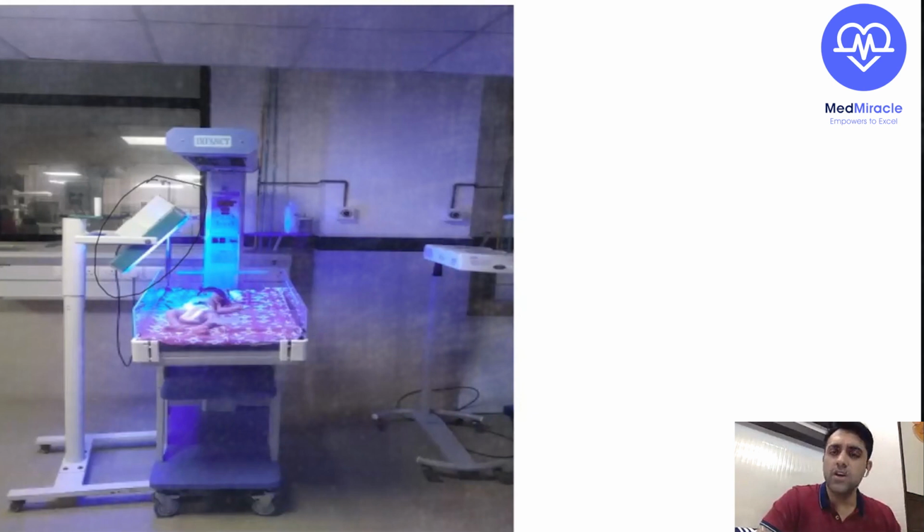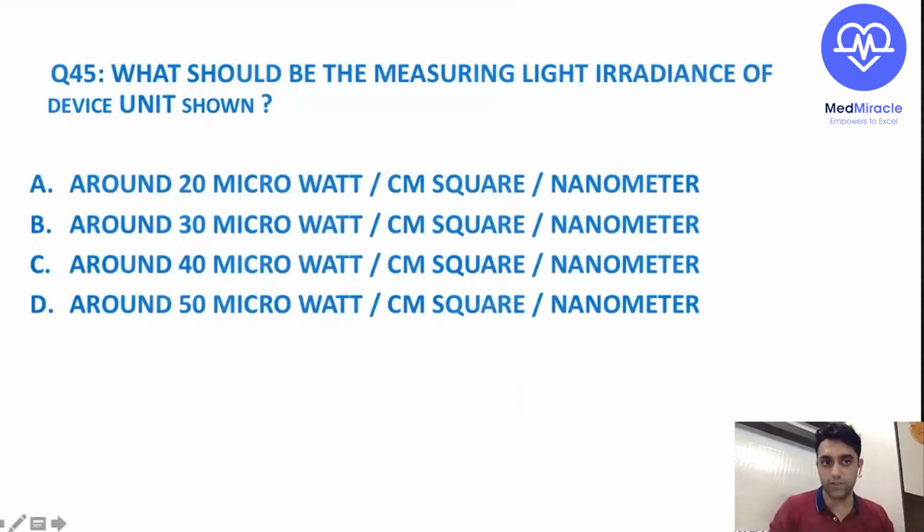So this is how an exam question can come. A recent question regarding phototherapy was this. The question was, what should be the measuring light irradiance of the device unit shown? So I showed you a phototherapy unit, and the question is, what should be the measuring light irradiance of the device unit shown?